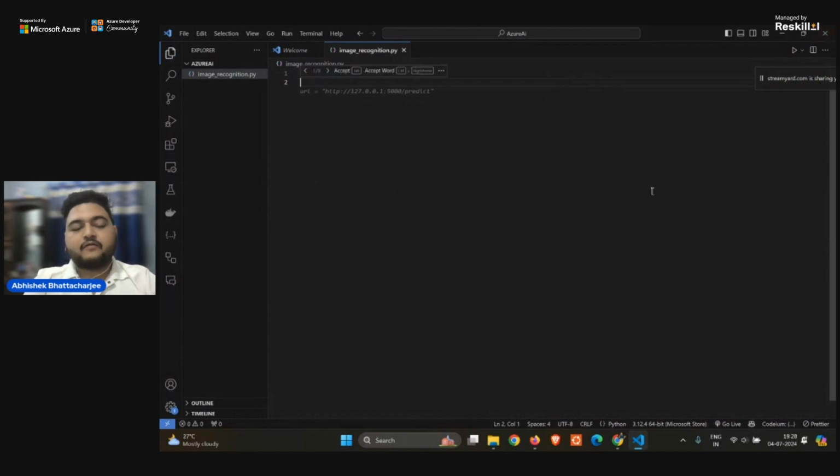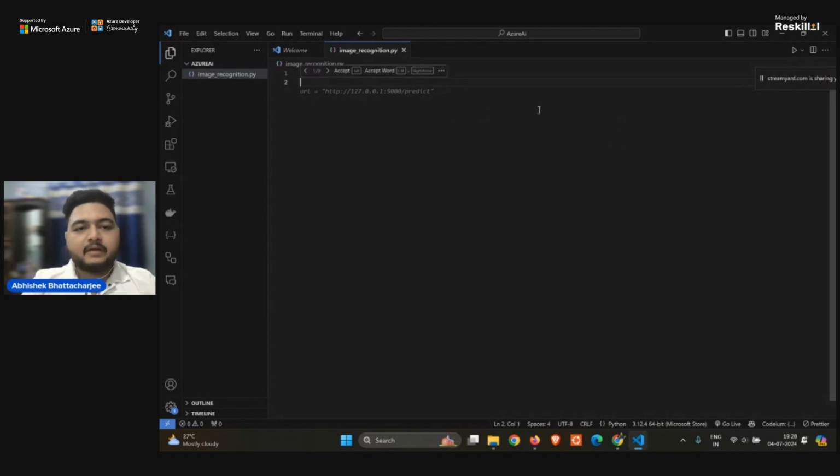So requests is used for what? See, this is a URL. This is the URL we're talking about. It is giving me suggestions based on what I'm writing. So this is the power of GitHub Copilot. It is giving me a suggestion on what your use is, what you should be doing. It is thinking about what can be the next step, and it is giving a suggestion based on that, right?